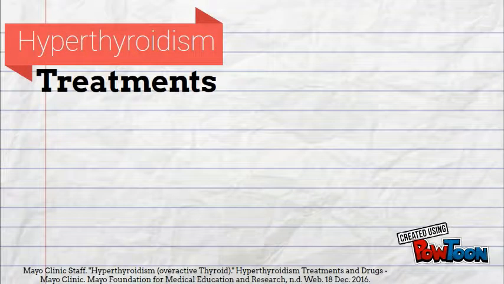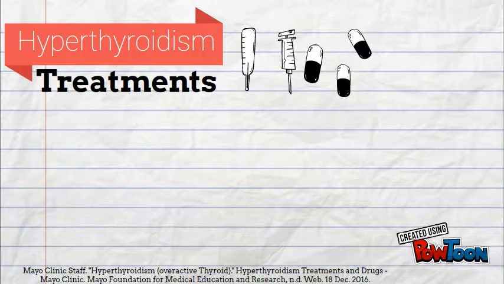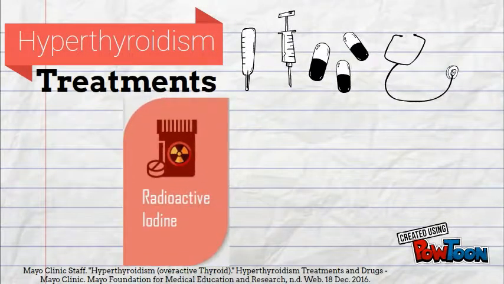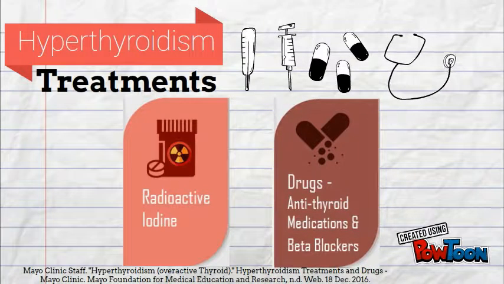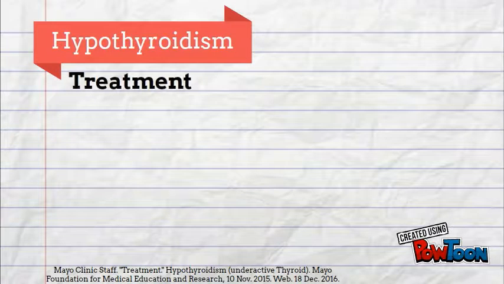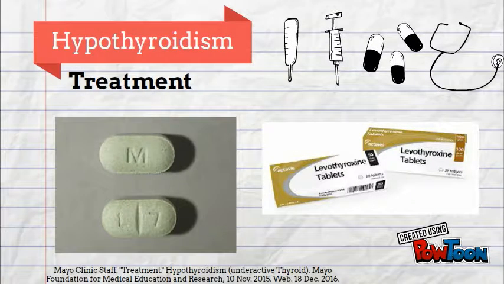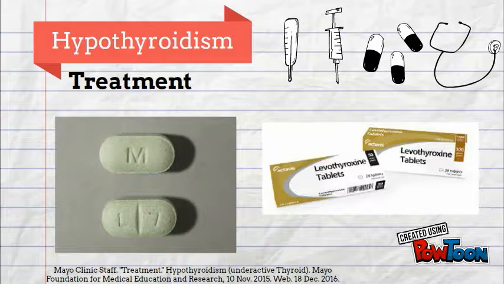Fortunately, there are lots of ways to restore the thyroid's normal activities. Through medical treatment such as taking radioactive iodine and antithyroid medication, patients now can slow down their metabolic rates by limiting the release of thyroid hormones. Similarly, patients with hypothyroidism can use synthetic thyroid hormone levothyroxine to restore adequate hormone levels.